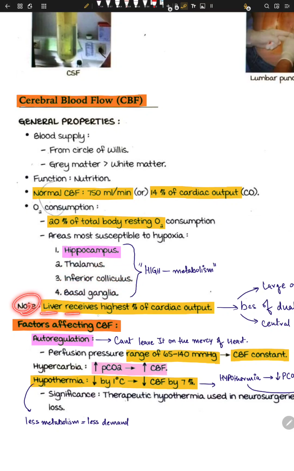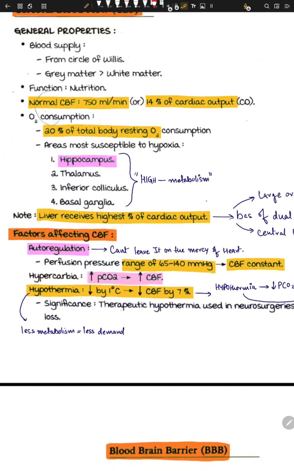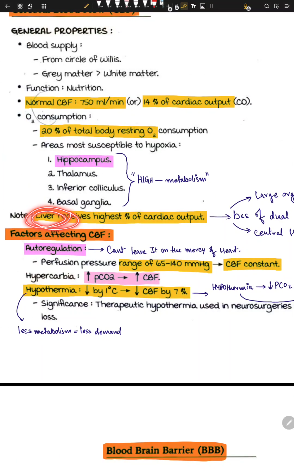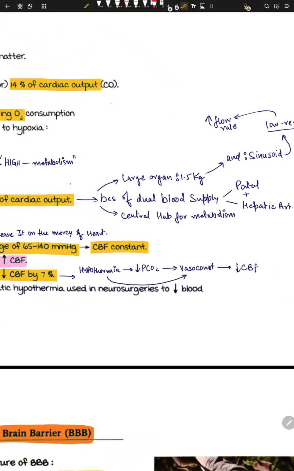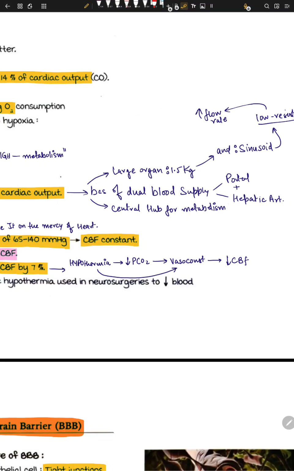Note that the liver receives the highest percentage of cardiac output. Now here is a good explanation of why. It's because the liver has something called dual blood supply, right? We know the portal circulation of the liver is there, and then we have the hepatic artery. So it has dual blood supply, but the brain has only one. It doesn't mean the liver has more blood supply, it means it has more arteries. It has two blood supplies, portal and hepatic.